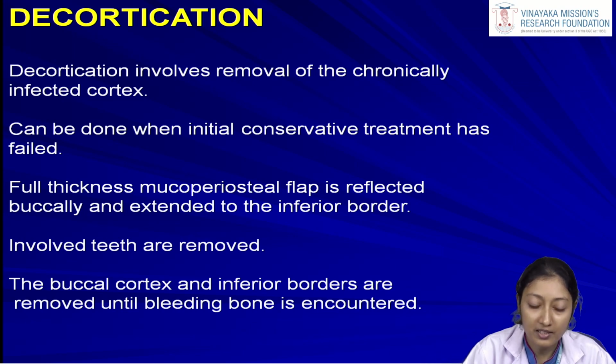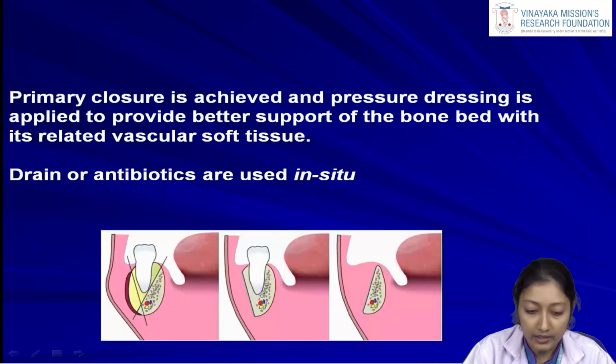So altogether we can summarize the procedure of decortication like this: since it is a chronic osteomyelitis, it is running a long course. Along the course of the disease, one of the cortices, most commonly the buccal cortex of the jaw, has also become infected. In that case we have to remove that cortex along with the lower border of the mandible. This procedure is known as decortication. Here primary closure is achieved and a pressure dressing is applied to provide better support of the bone bed with its related vascular soft tissue. Following that, a drain and antibiotics are used in situ.